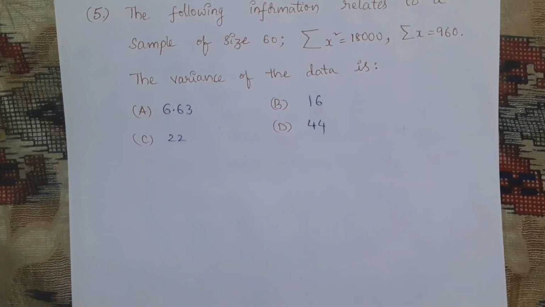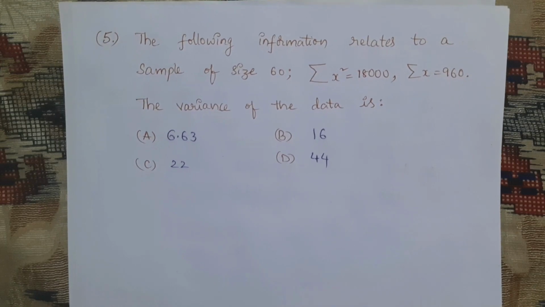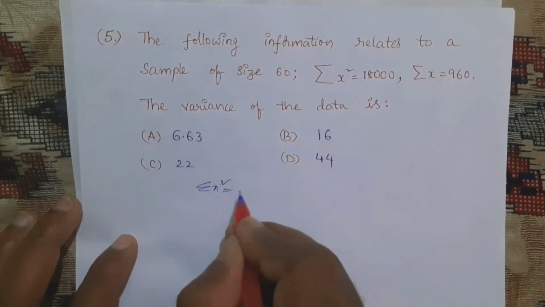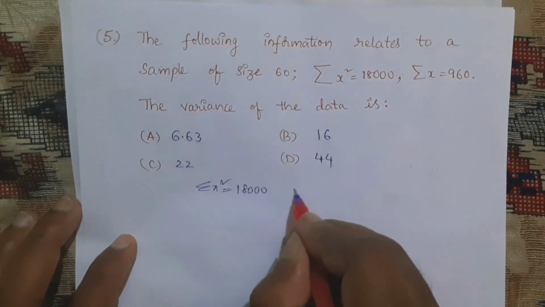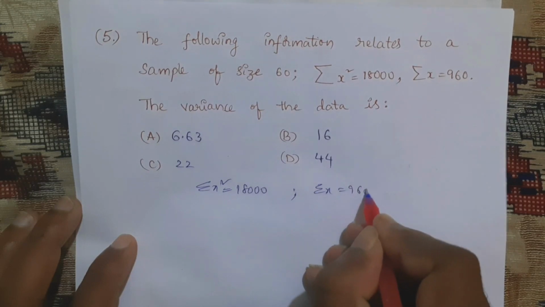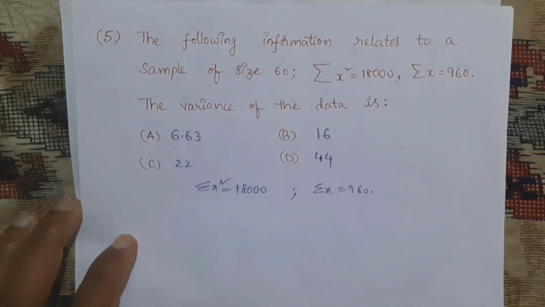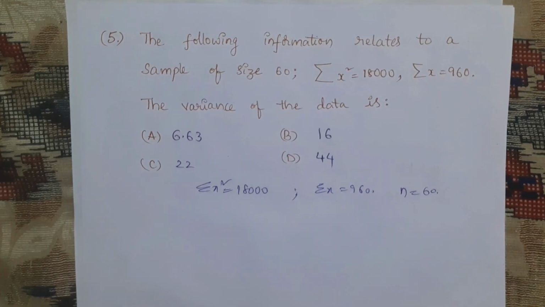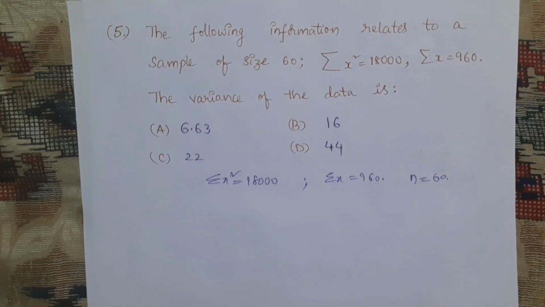Next, question number 5. The following information relates to a sample of size 60, and sigma x square is equal to 18,000 and sigma x is equal to 960. The variance of the data they are asking. So that means sigma x square is given, that is 18,000, right? And sigma x given 960. Okay, sample size of 60. Sample size is nothing but n is equal to 60. By using these three values, we need to find that variance.